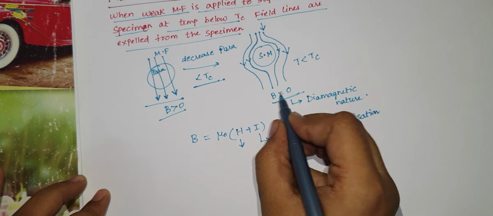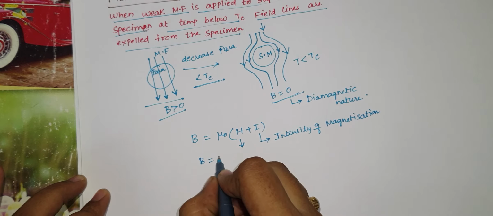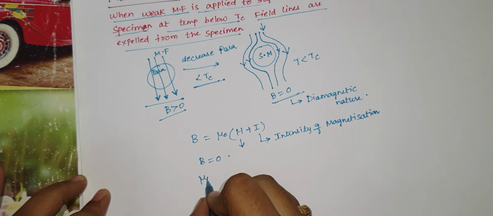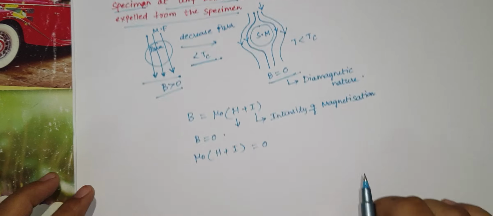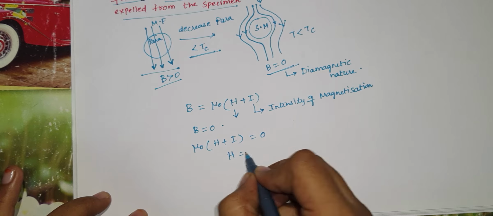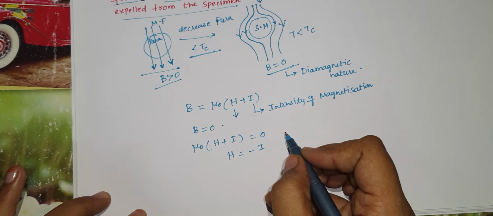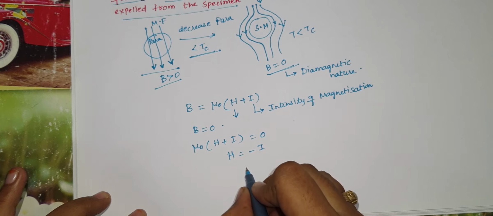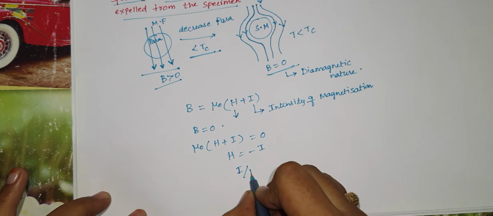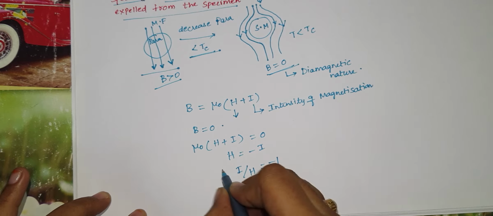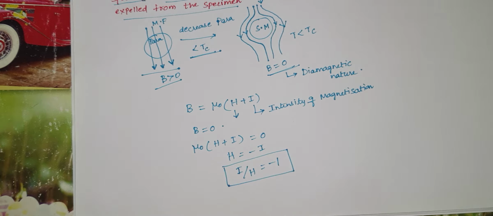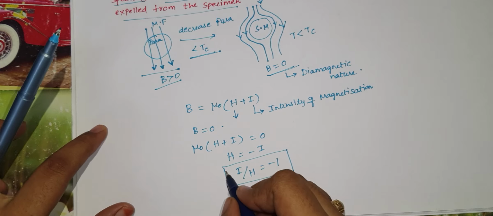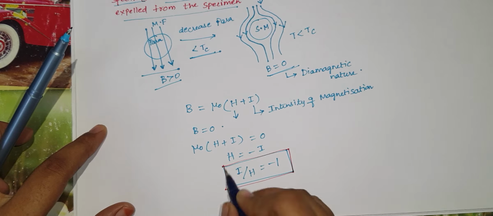Now we observe that the magnetic field through the specimen is 0, and hence mu naught into (H plus I) is equal to 0. That means H is equal to minus I, that means I by H is equal to minus 1. They observed that I by H is equal to minus 1.